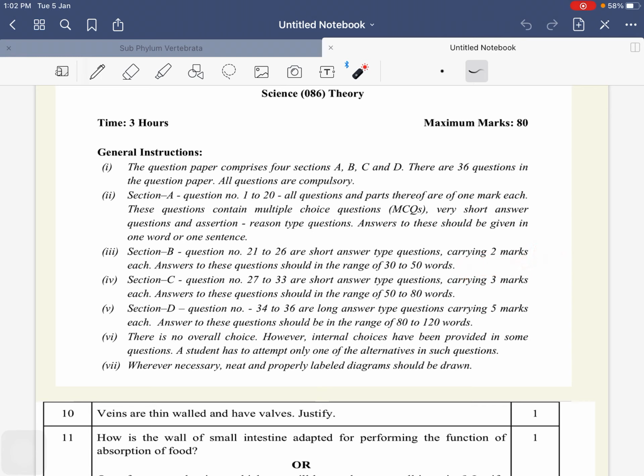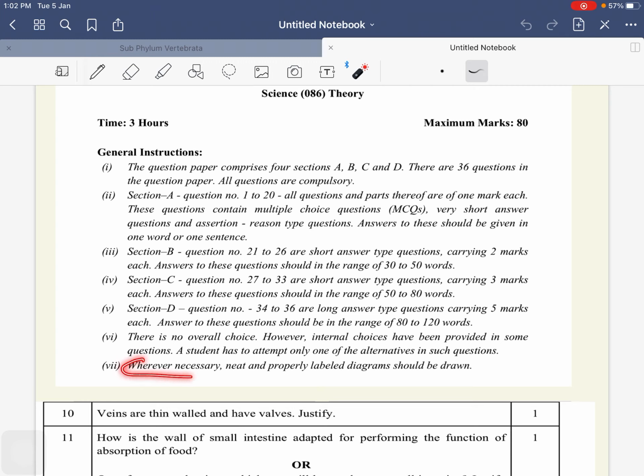Now 5 marks questions. There is no doubt that these are descriptive answers. Here you have to give a complete description. So 3 and 5 marks questions will always be with diagrams. Usually 5 marks questions are asked with a choice, but sometimes it depends. Usually, the choice is given to you.